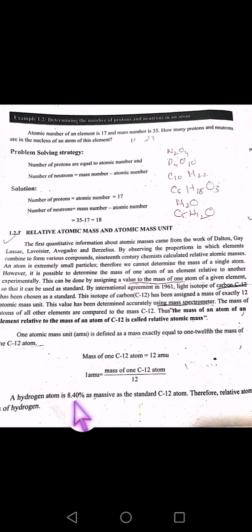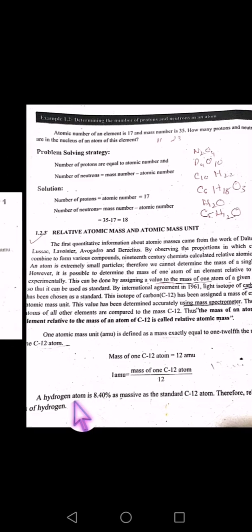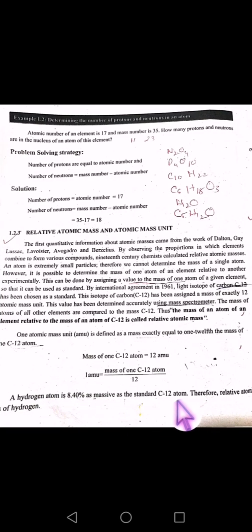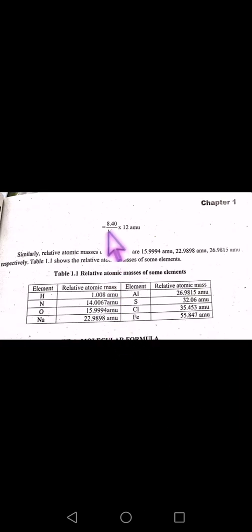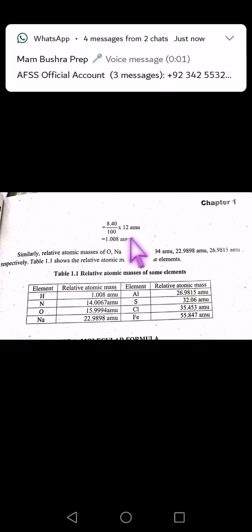A hydrogen atom is 8.40 percent as massive as the standard carbon 12 atom. Therefore, the relative atomic mass of hydrogen is found this way. Percentage means divide by 100, and 12 AMU is the standard value. We have to multiply with it. 8.40 divided by 100 times 12. We will get the atomic mass unit for any element. Fine. This is the way.